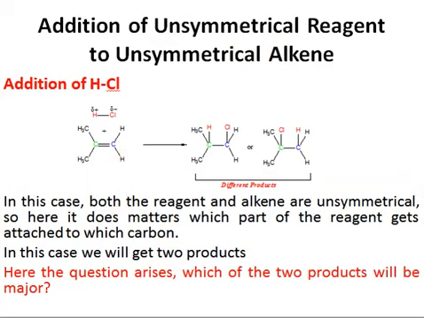So here we have a mechanism. You can say pi electrons will attack this partially positive center, right, and this group will leave as a nucleophile. Again we have two possibilities, right? This hydrogen can attach to this green carbon or this blue carbon. As a result, since the alkene is unsymmetrical, you'll get two different types of carbocations.